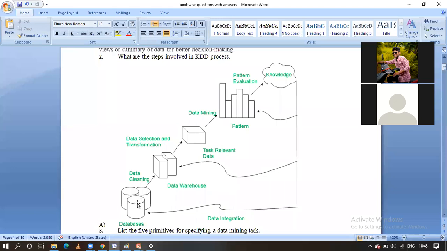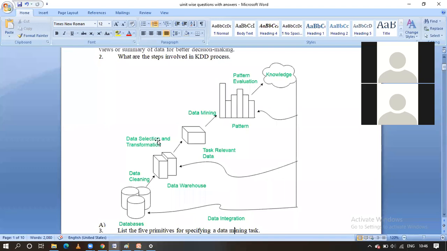In the first one is a database. That is integration from the different sources. The database consists of different sources. What we are going to do is integrate those, and the next one is after that we are going to form the data warehouse. After that, we give that for the data selection and data transformation.